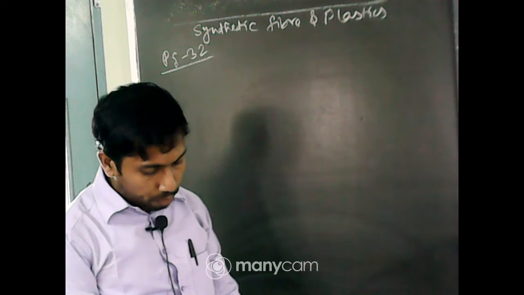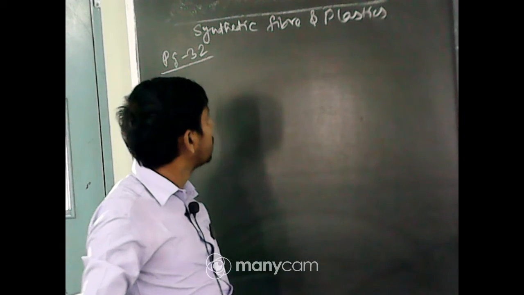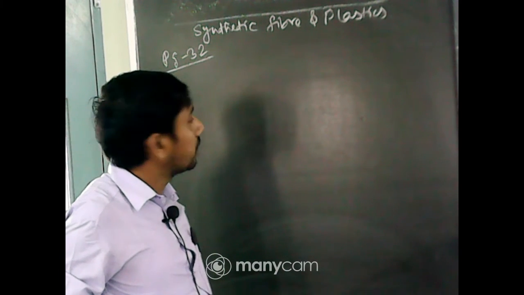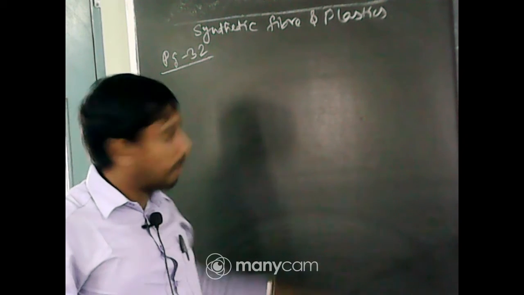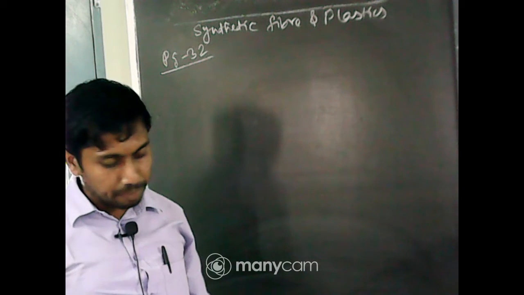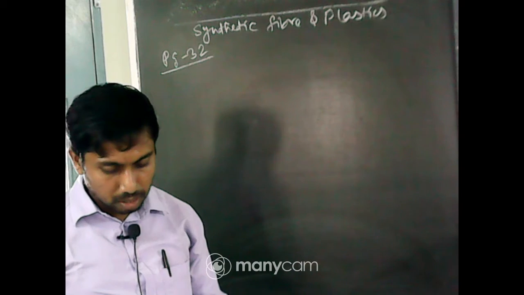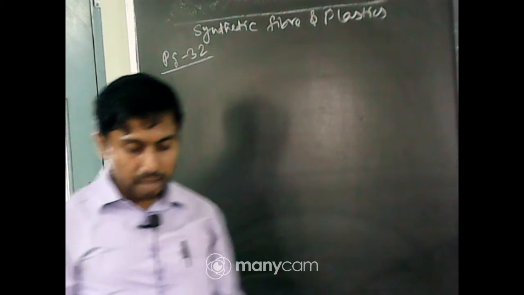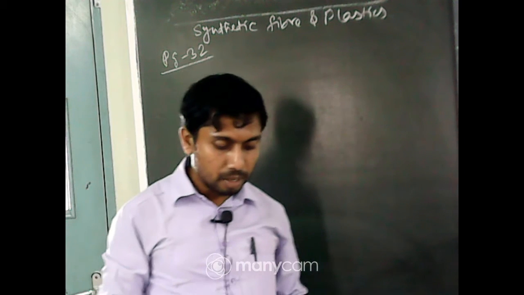Okay, so from page number 32, the chapter is on synthetic fiber and plastic. I hope you have already come through these topics. There was what is artificial silk, what is nylon and petrochemicals, and how plastic is so useful in our daily life.